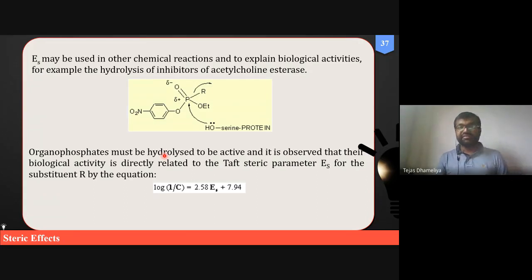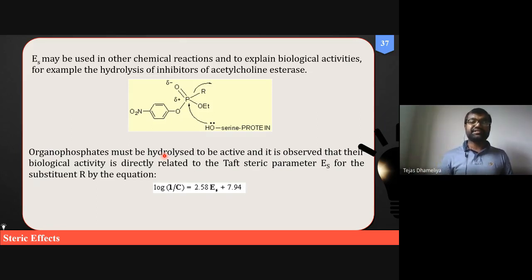Now coming to where this can be applicable. Whatever we have seen in the last slides are only chemical reactions. But what does it have to do with QSAR, because QSAR generally deals with biological activity and structure?